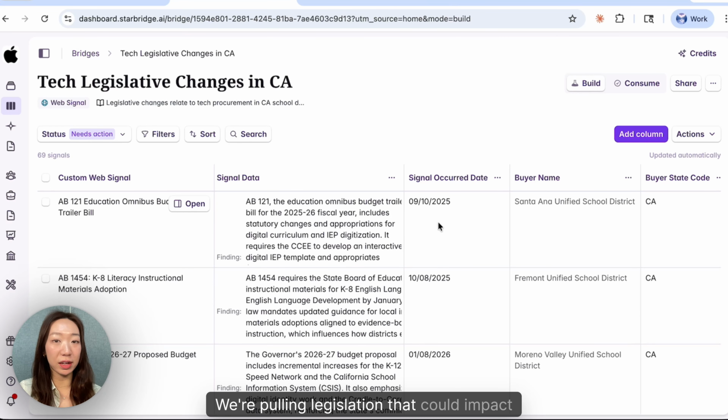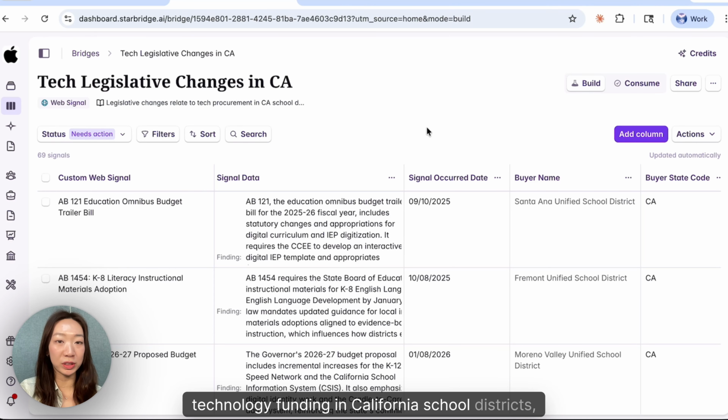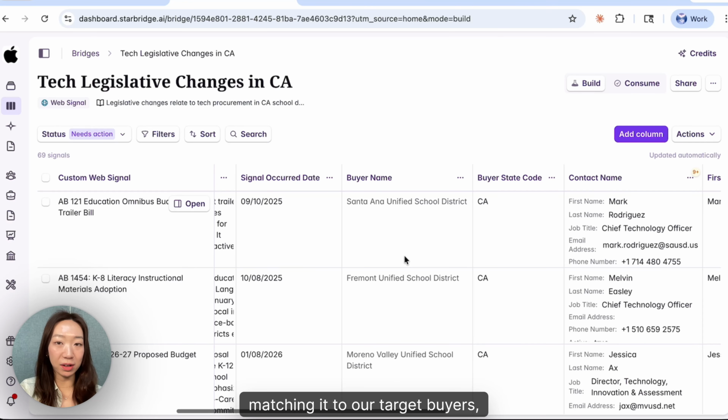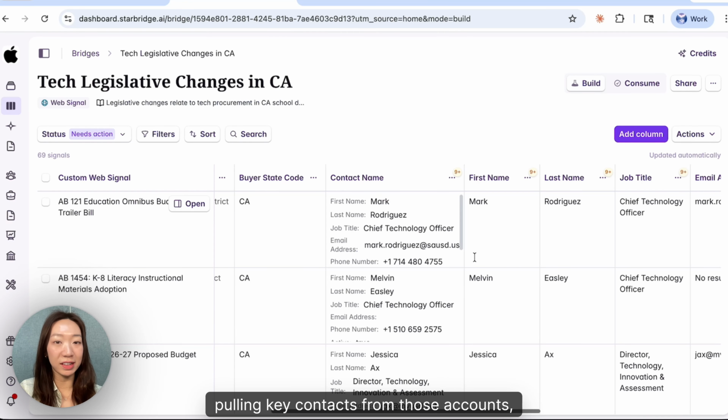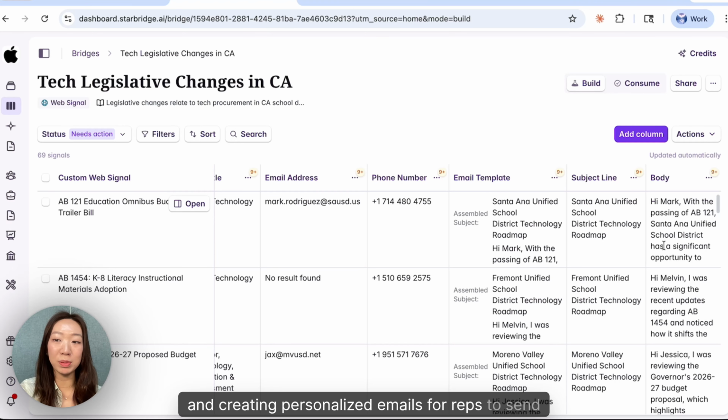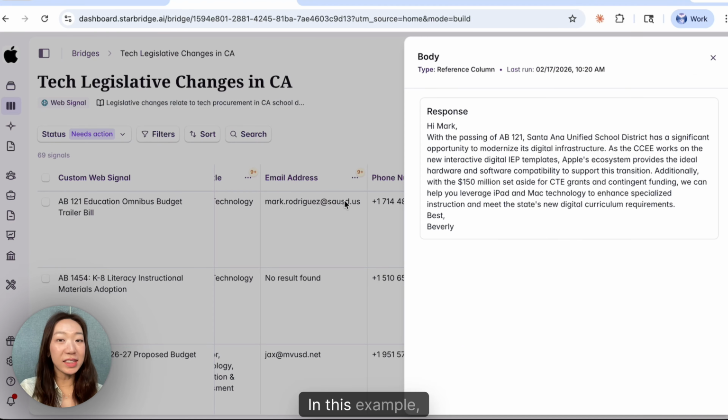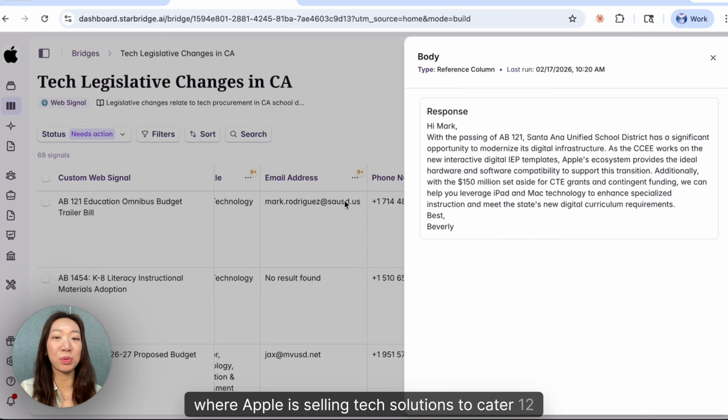We're pulling legislation that could impact technology funding in California school districts, matching it to our target buyers, pulling key contacts from those accounts, and creating personalized emails for reps to send to those stakeholders. In this example, we're Apple selling tech solutions to K-12 districts.